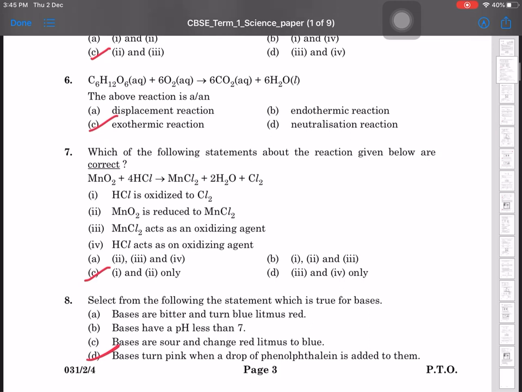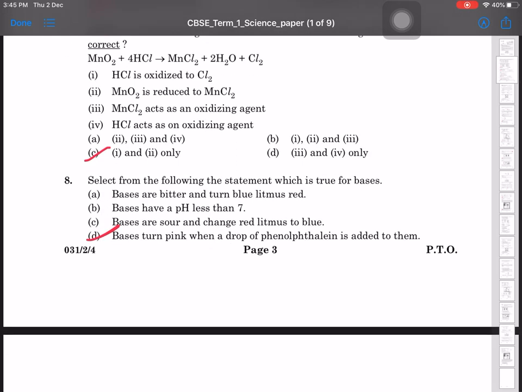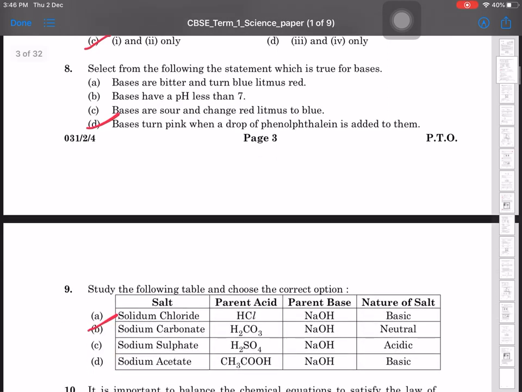7th question, which of the following statements about the reaction given below are correct? So it's C option. That means 1 and 2 only. HCl is oxidized to chlorine, correct, and this is your NCERT problem also. And second is MnO2 is reduced to manganese chloride. 8th, select from the following the statement which is true for bases. Bases turn pink when a drop of phenolphthalein is added to them. This is the right answer.